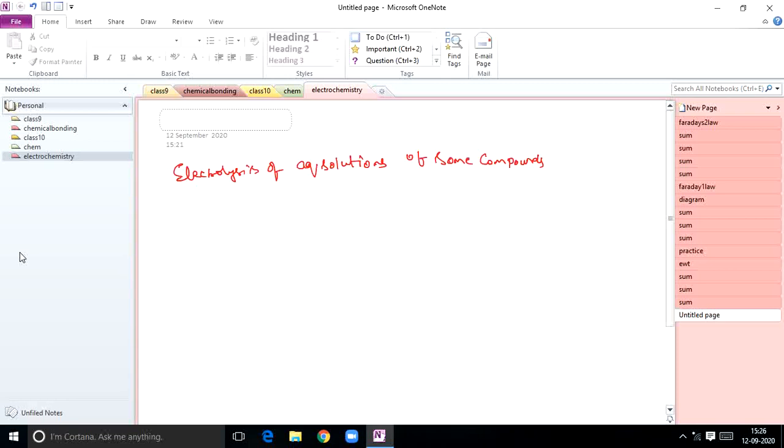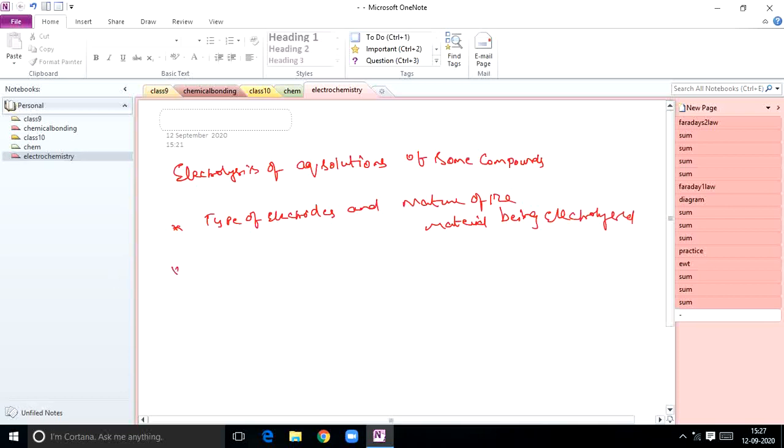Before going to discuss this, you should know some key points. The product of electrolysis mainly depends upon the nature of the material being electrolyzed and the type of electrodes being used. So it depends on the type of electrodes and the nature of the material being electrolyzed. This is the key point.